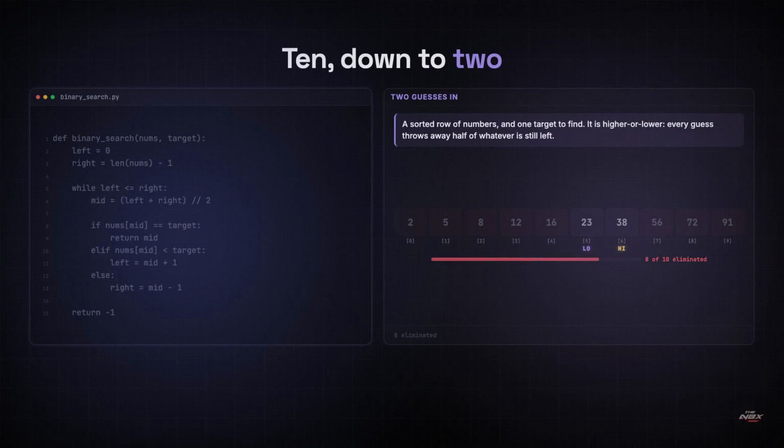Stop and look at the board for a second. The range is now position 5 and position 6, and nothing else. 10 candidates down to 2 in 2 guesses. 8 numbers were never examined, never compared, never even read. They weren't examined at all. They were eliminated by an argument, and the argument was simply that the list is sorted.